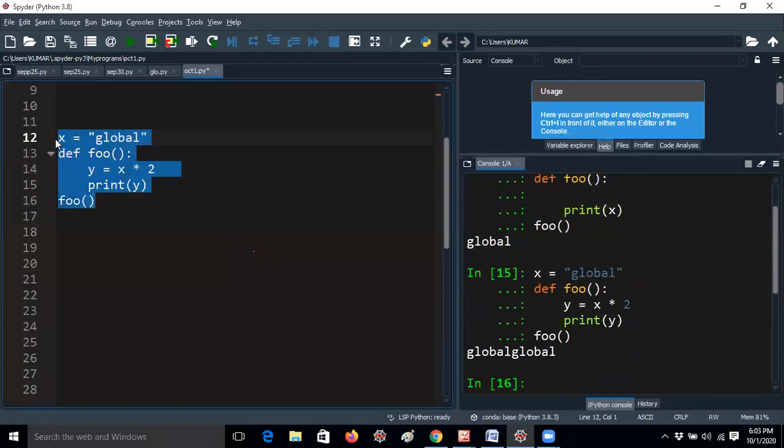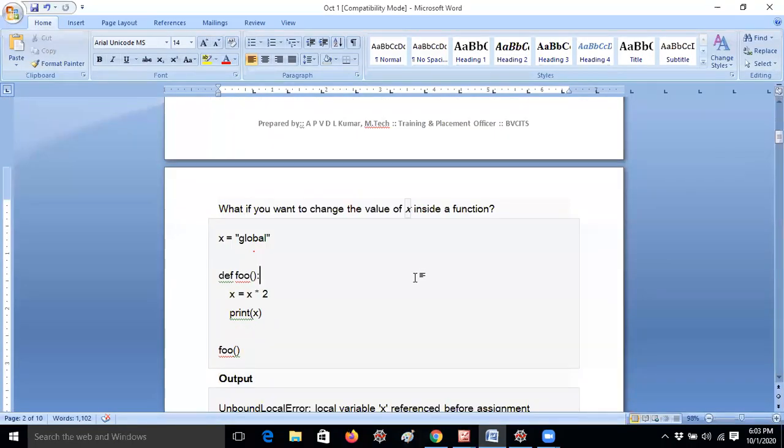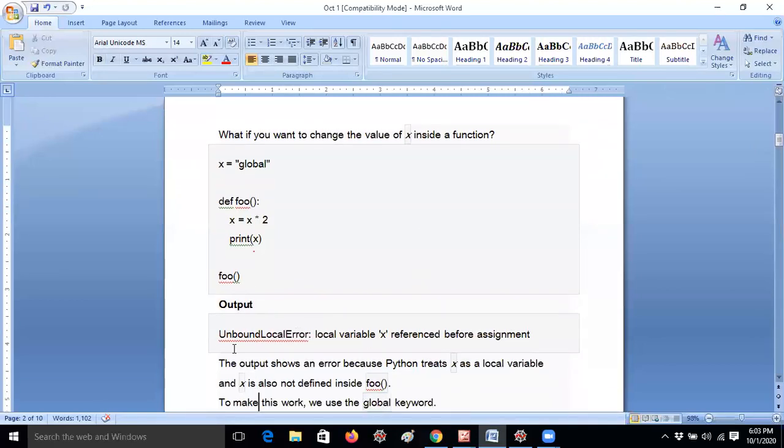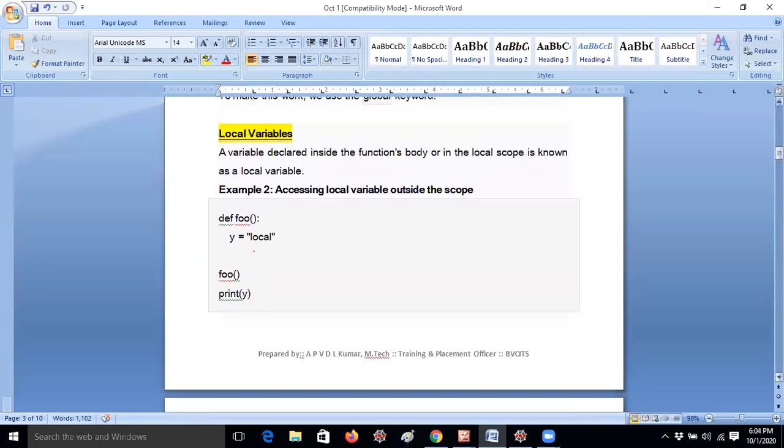Just now I asked you in the chat box. Now I am getting global 2 times. This is the way you understand what a global is. Here the problem is with the same name only, because we are discussing namespaces. Next, now it is getting an error. Already I told you guys. It gives an unbound local error. So this is up to global variables. I think global variables are completed.